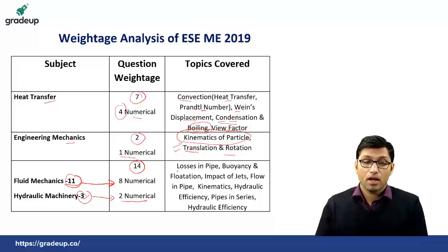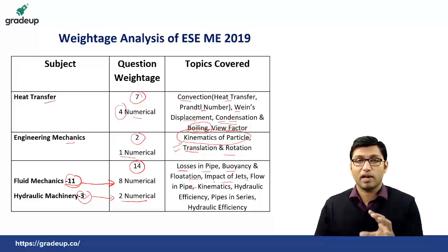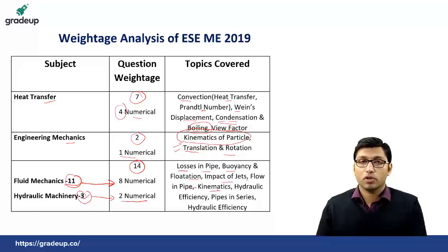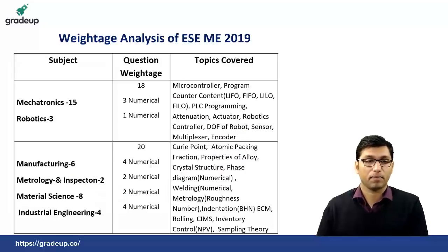Okay. So the questions were from losses in pipe, buoyancy and flotation, impact of jet, and flow in pipe, in which you need to calculate the flow. There was a question on laminar flow in pipe. There was a question from kinematics, hydraulic efficiency, and pipe in series. There were questions on these. So these were some topics from which questions were asked from fluid mechanics and hydraulic machinery.